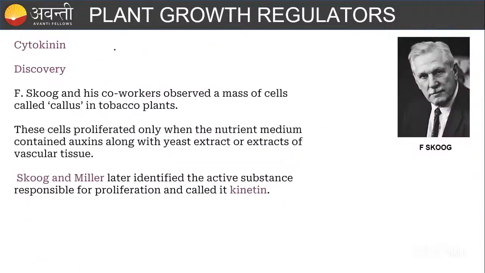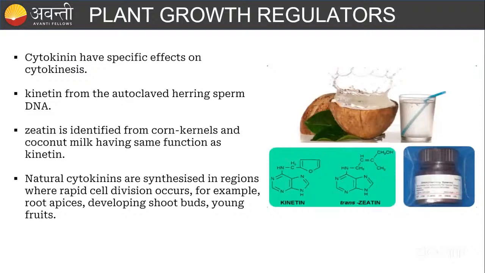And coming to the cytokinin, the discovery is by Skoog and his co-workers. Mainly you have to remember here, Skoog and Miller identified the substance kinetin. Kinetin is responsible for cell division and proliferation. Kinetin is nothing but a cytokinin. Remember, cytokinin has a specific effect on cytokinesis.